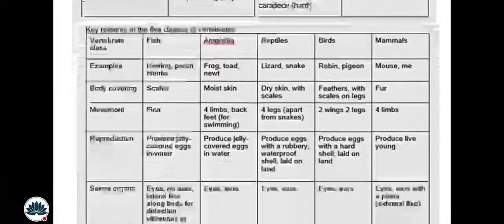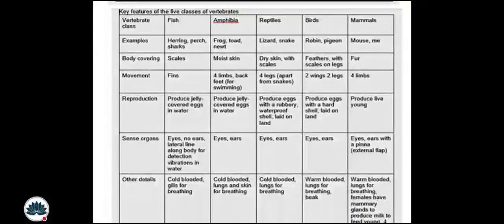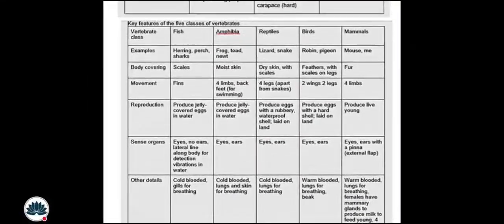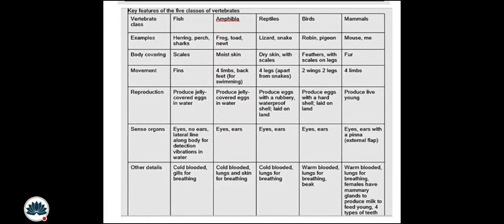This is also one of the important tables, and both of these tables are very essential for you guys, so you can take a screenshot or write it down. The features for the classes of vertebrates, the ones who have backbones. Okay. Vertebrate classes: fish, amphibia, reptiles, birds, and mammals. Who are we? We are basically mammals.